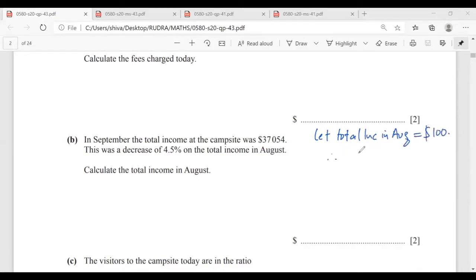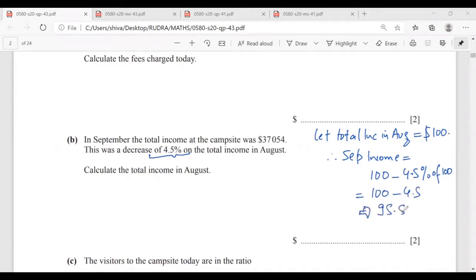Therefore, the September income, there is a decrease of 4.5%, would be equal to 100 minus 4.5% of 100. Mr. Rudra, have you understood? 100 minus 4.5 is equal to 95.5. Have you understood? Yes, sir.